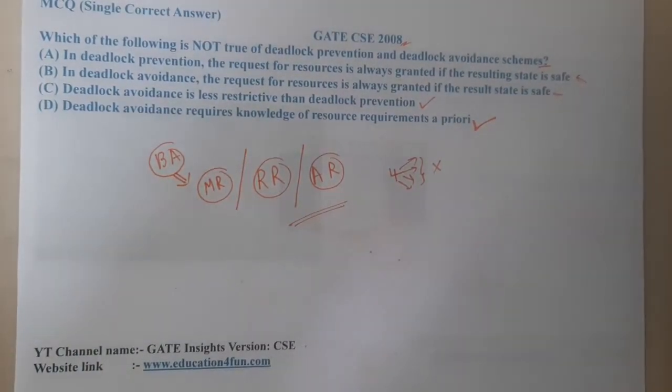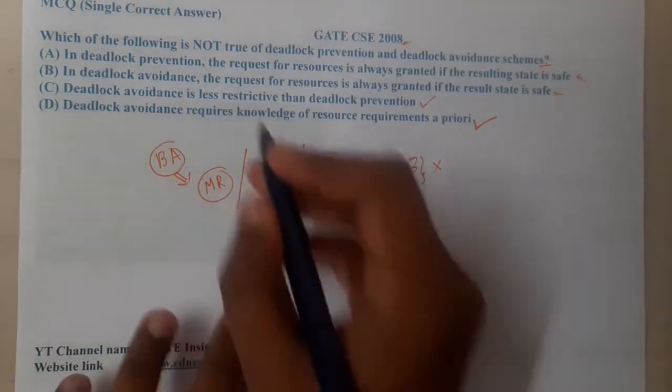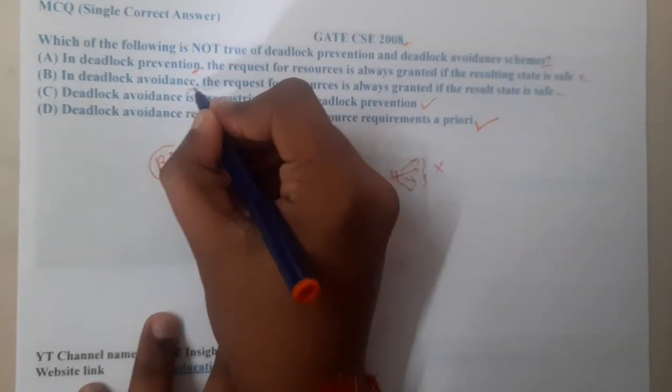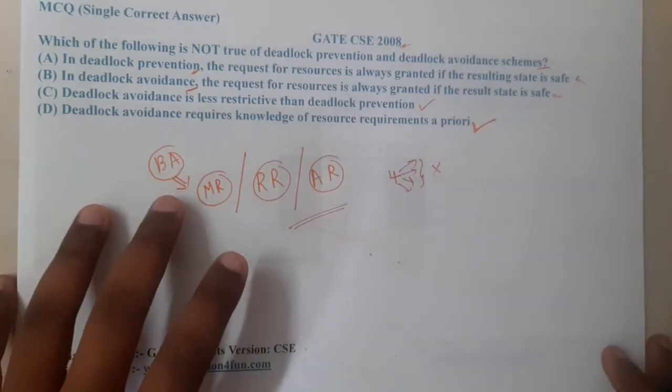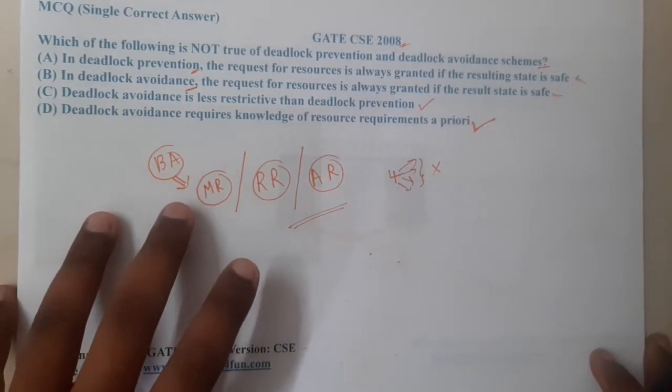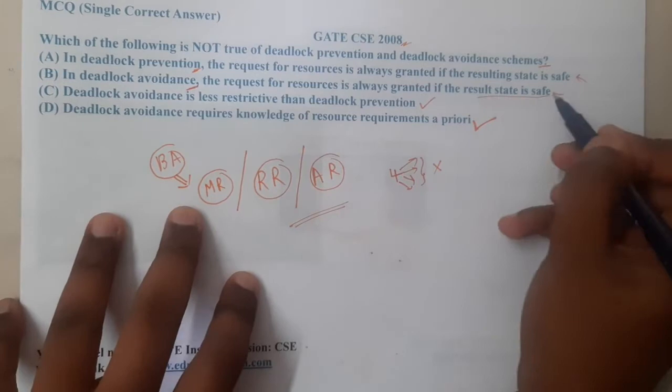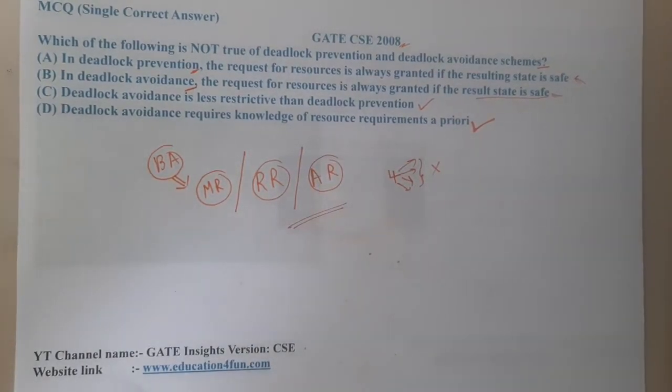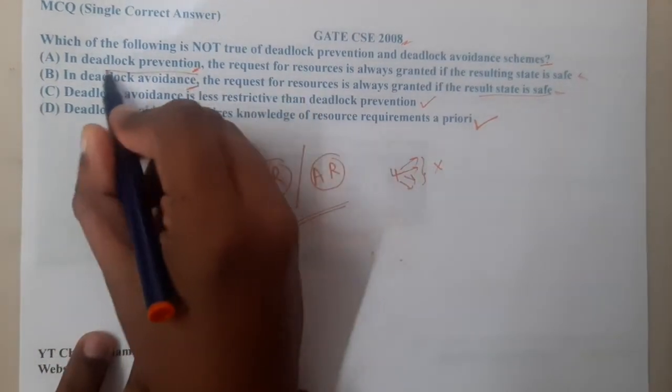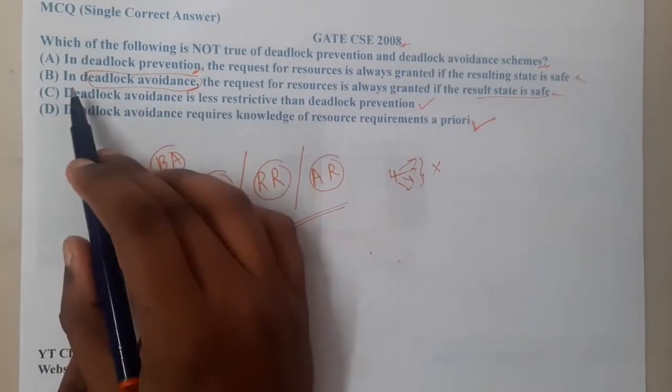Moving on to options A and B. Option A says in deadlock prevention, and option B says in deadlock avoidance. They are talking about the safe state sequence. In which step are we going to find the safe state sequence, right? In deadlock avoidance. So let us check option B first.